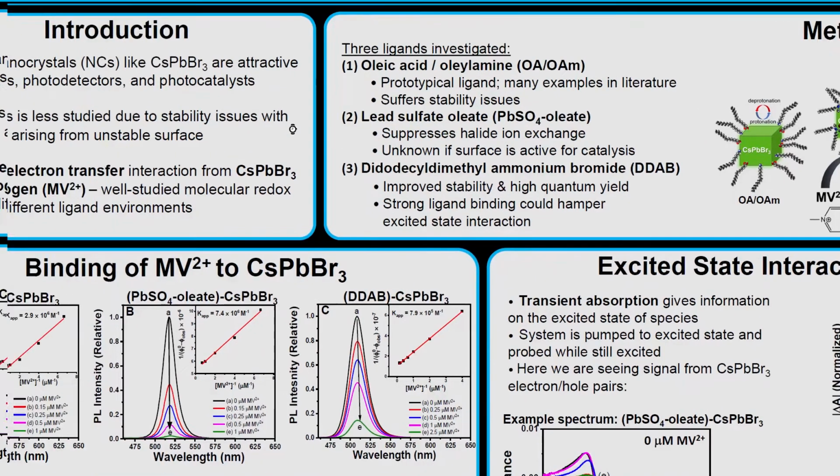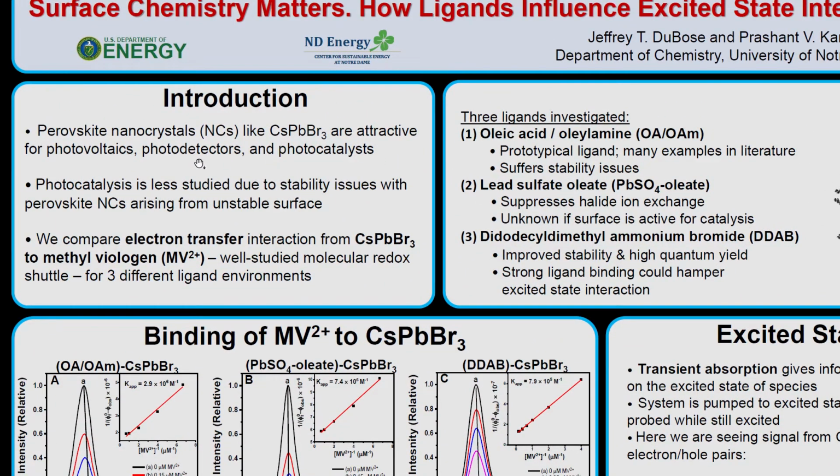As we know, these perovskite nanocrystals are attractive for a wide variety of applications. But when it comes to photocatalysis, this has been less studied, and a lot of that has to do with the stability issues associated with the perovskite nanocrystal surface. So what we wanted to do is compare the electron transfer interaction between cesium lead bromide and methylbiologen, which is a well-studied molecular redox shuttle, for 3 different ligand environments.